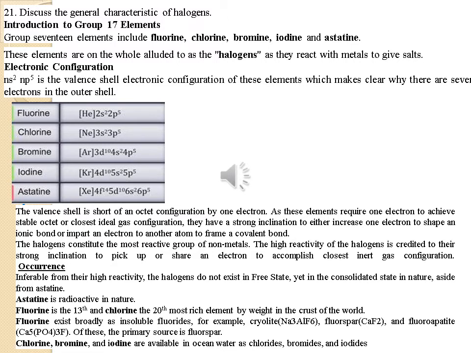So they have a strong inclination to either gain 1 electron to form an ionic bond or share an electron with another atom to form a covalent bond. Occurrence. Astatine is radioactive in nature. Fluorine is the 13th and chlorine is the 20th most abundant element in the earth's crust. Fluorine exists broadly in insoluble fluorides, for example cryolite, fluorapatite. Fluorspar is a primary source of fluorine. Chlorine, bromine and iodine are available in ocean water as chloride, bromide and iodide.